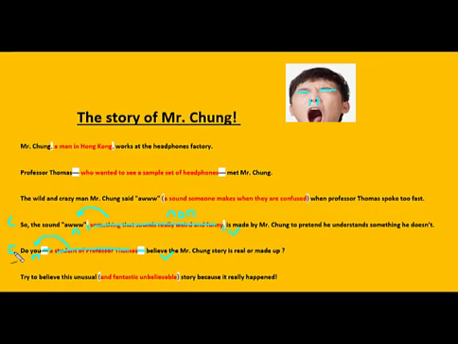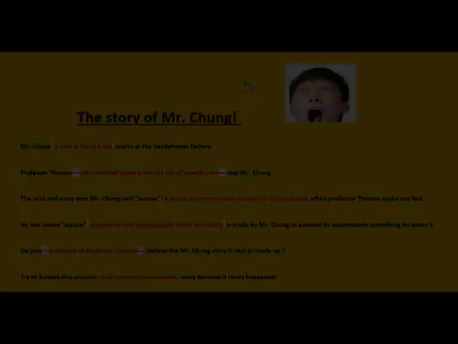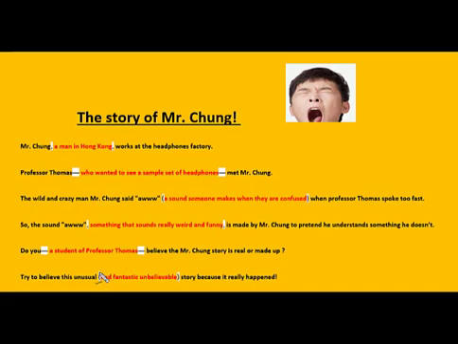And finally, let's look at the last part of our story. Try to believe this unusual (and fantastic, unbelievable) story because it really happened. What's between the parentheses or brackets is non-essential information that can be crossed out. It's a dependent clause. And dependent clauses, as we learned earlier in Abandoned Boxcar, define the word that's right before it. Here, we don't have a noun. It's unusual. But this is our noun. It's called a pronoun. So this goes together.